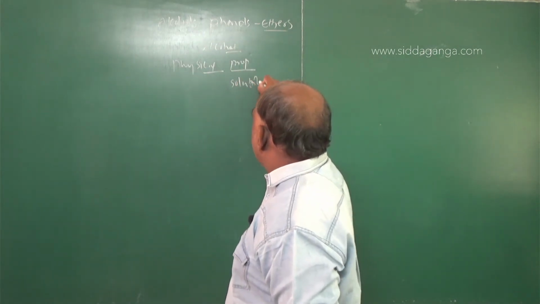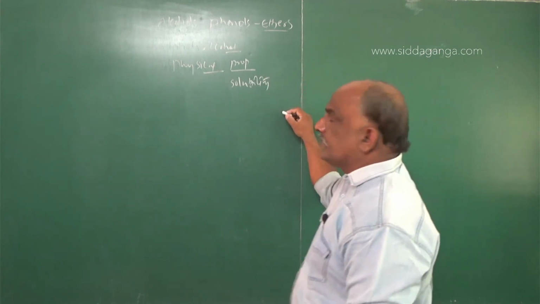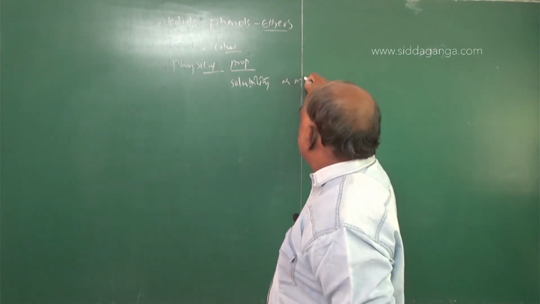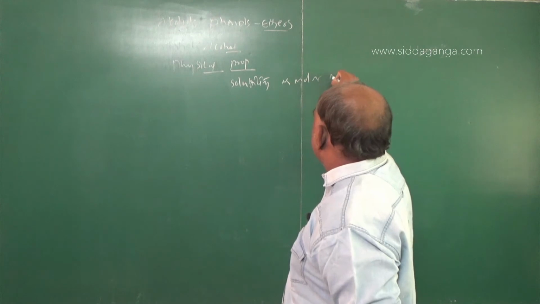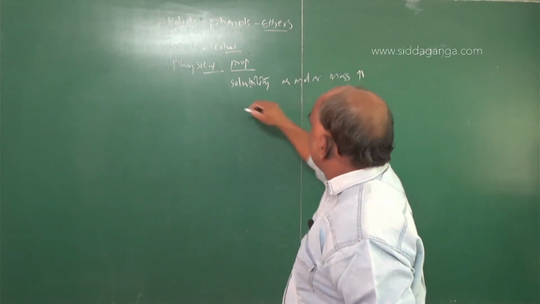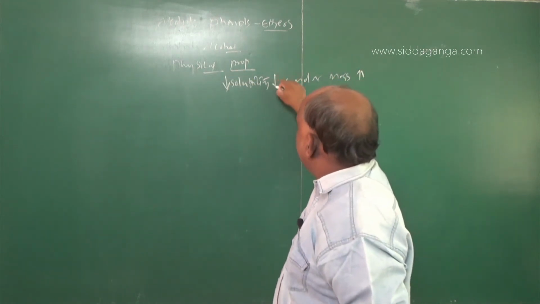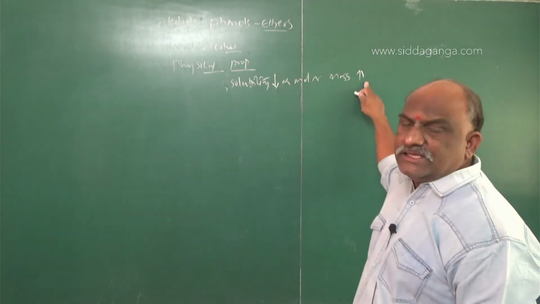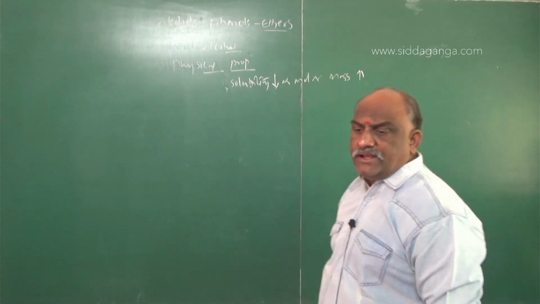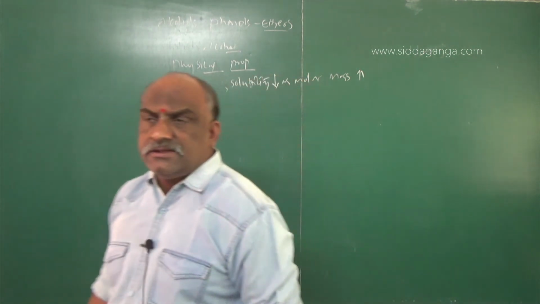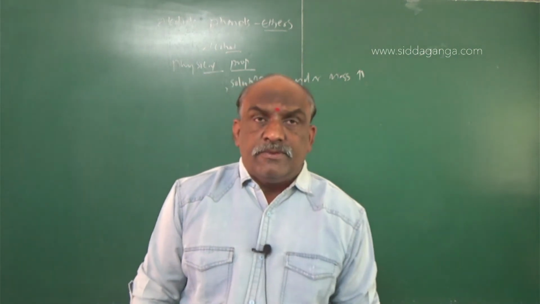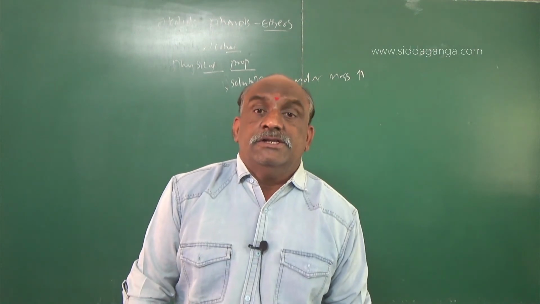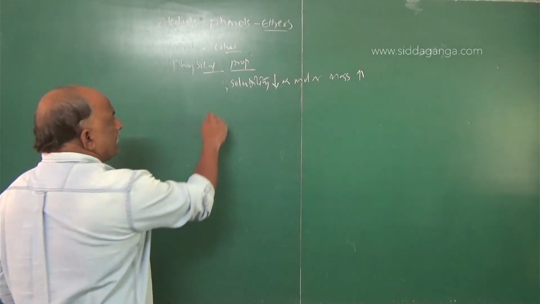Solubility. As molar mass increases, solubility decreases. Remember, solubility decreases as molar mass increases. Some examples are there: isomeric alcohols. For isomeric alcohols,